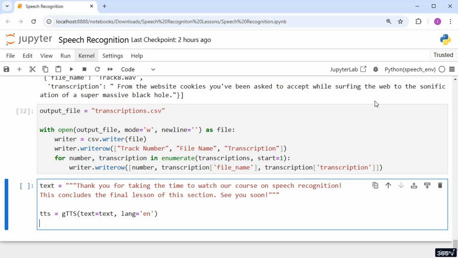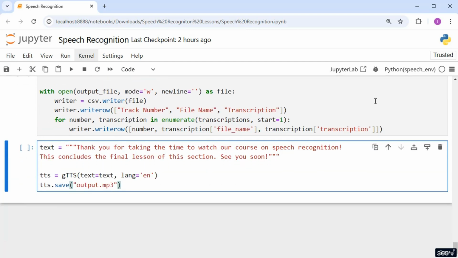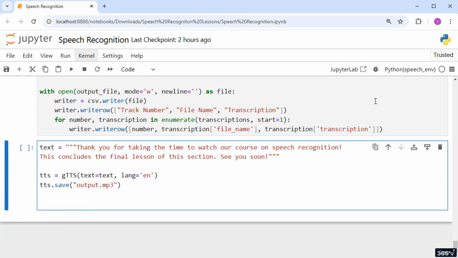Next, I'll use the save method on the TTS variable to save the generated speech into an audio file. I'll name this file output.mp3. This method takes the generated speech data and writes it to the specified file, creating an MP3 audio file. Finally, I'll use the system function from the OS module to play the newly created audio file.